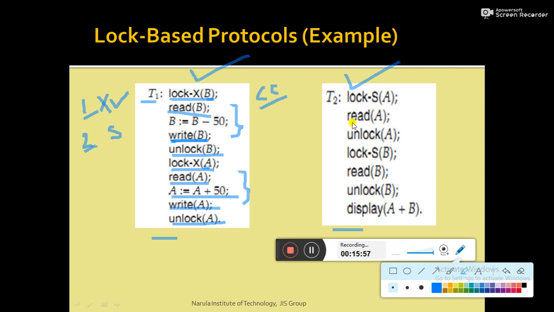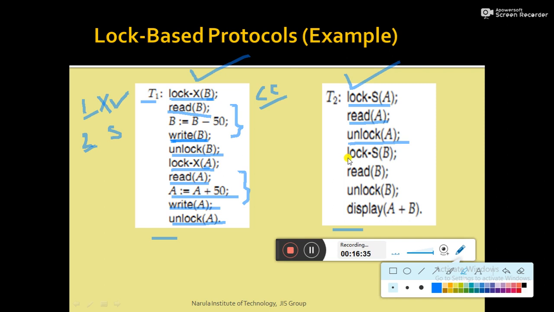So T2 has to read A and read B, but the question is in which mode T2 has to lock. Here T2 only needs to read the value of A and B. So T2 makes a lock request in shared mode, S mode, lock S, not in exclusive mode lock, because you only have to read the data item, no need to write. That is why it is locked with shared mode lock. Then read the data item. Once the read operation is done, T2 executes unlock A, meaning it releases the lock.